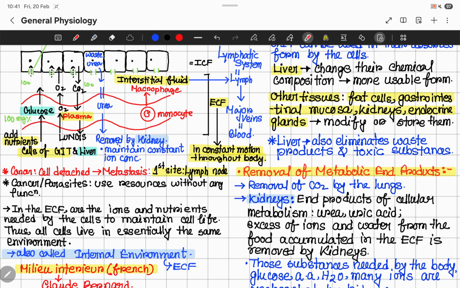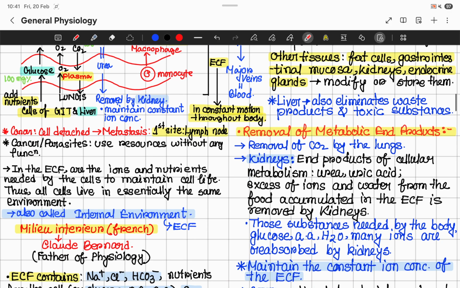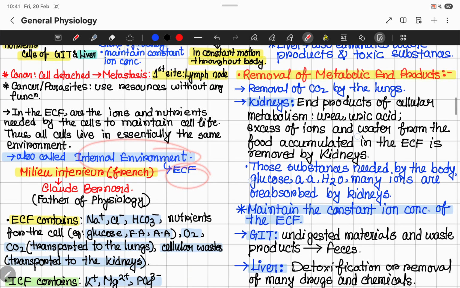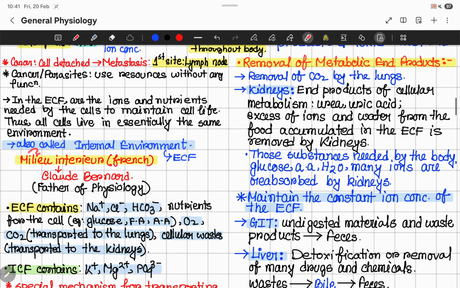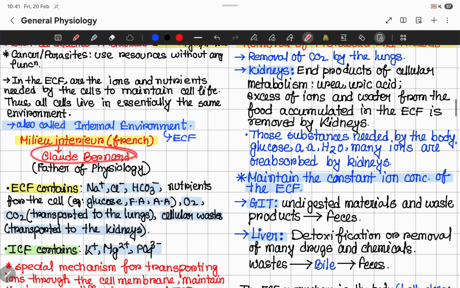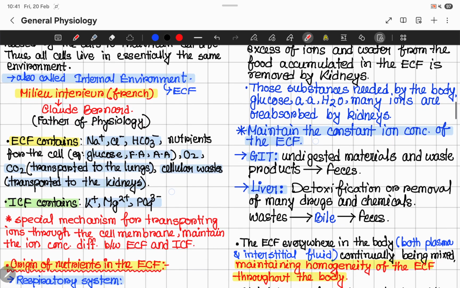So all the cells live in the same environment, and this environment is called the internal environment. So the internal environment is none other than the ECF. We can also call it milieu interior, which is a French term coined by Claude Bernard. He's the father of physiology.